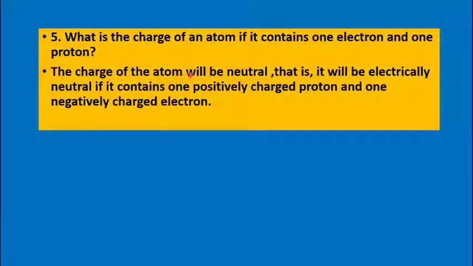So the atom will be electrically neutral if it contains one positively charged and one negatively charged particle. So if there are an equal number of positively charged protons and negatively charged electrons in an atom, the charge of the atom will be neutral. The elements we are going to study are made up of atoms. So if the atom contains equal numbers of protons and electrons, then the charge of the atom will be neutral. It's very important.